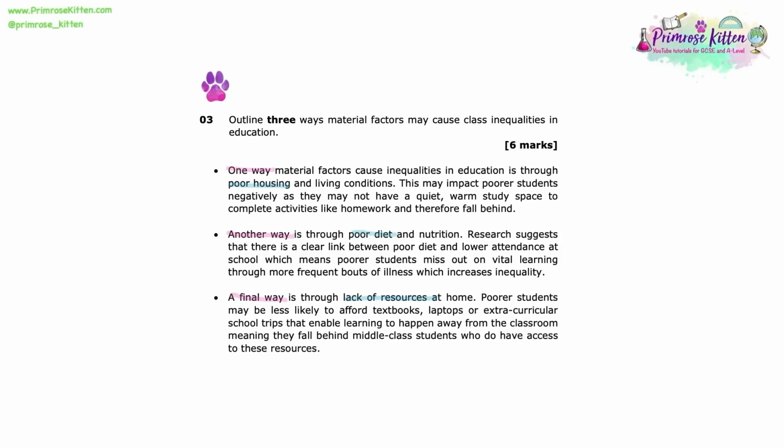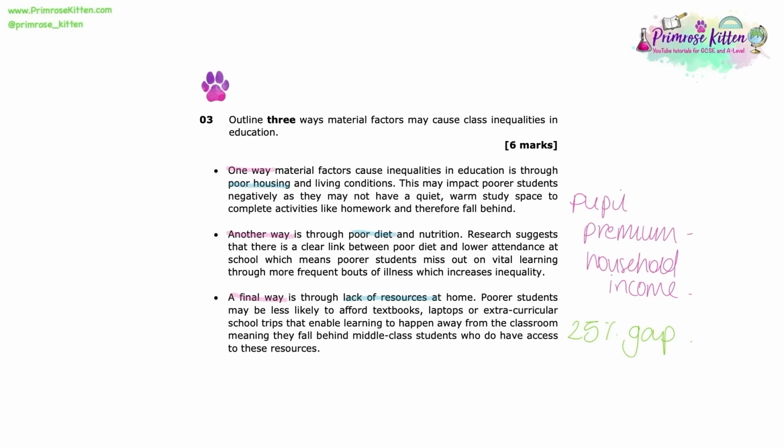And just to remind you, whenever we are considering the gap between working class and middle class students within education, we tend to rely on either free school meals data or what is now referred to as pupil premium data. Both of these are based on household income. And there tends to be around a 25% gap between the number of working class or pupil premium students who are able to achieve 5 GCSE grade 9 to 4s and those that are considered middle class.